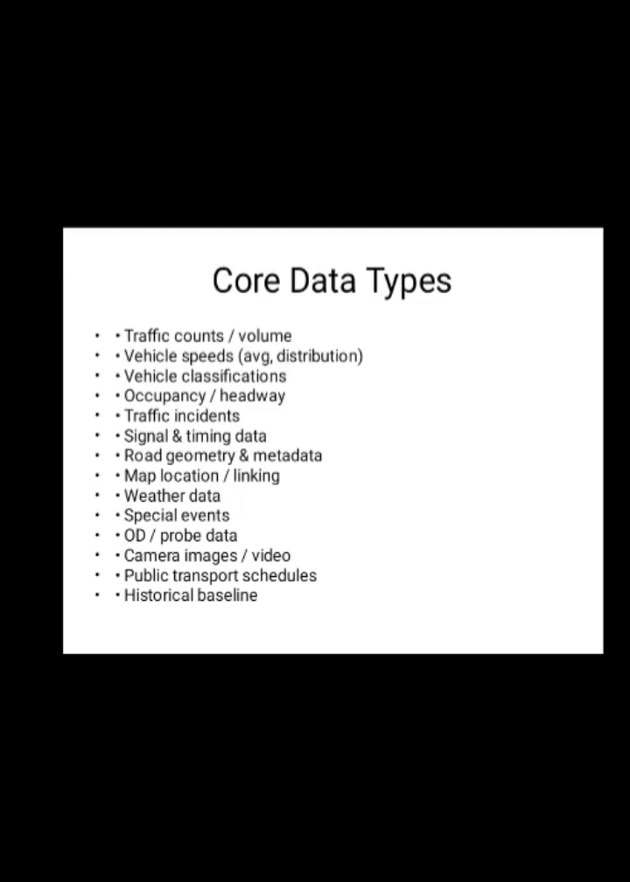Incident data like accidents or road closures often causes sudden changes in flow, so it's critical for prediction. Signal and timing data influence stop and go patterns, especially in urban areas. Road geometry and map metadata help improve model accuracy. Weather conditions have major impacts on speed and volume. Special events create unusual demand spikes. OD probe data from GPS or mobile phones provides real-time movement patterns.